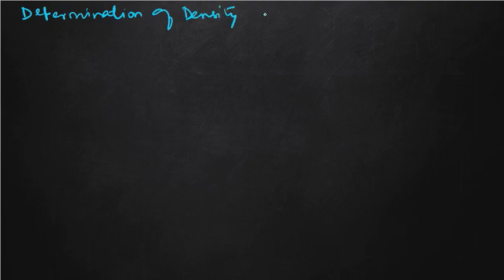So first let us put the heading: determination of density of a solid by using a measuring cylinder.